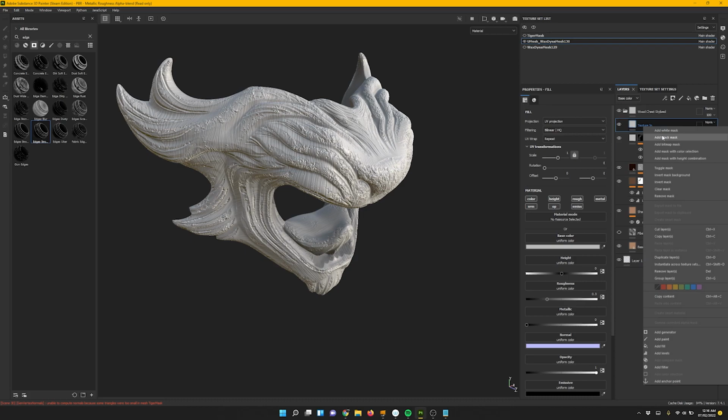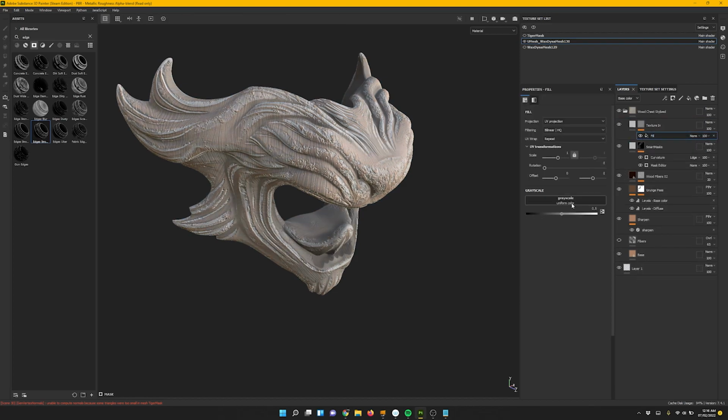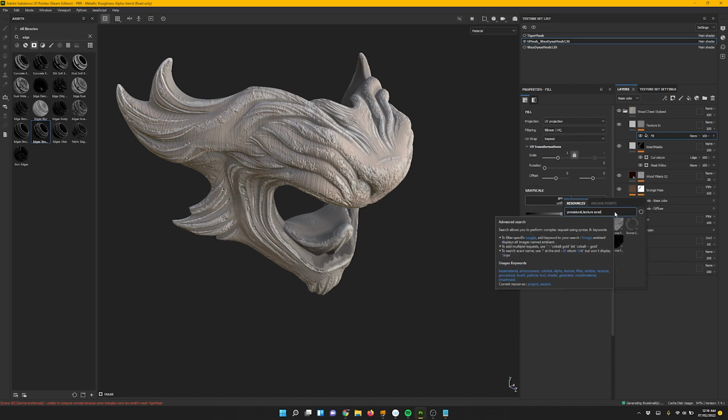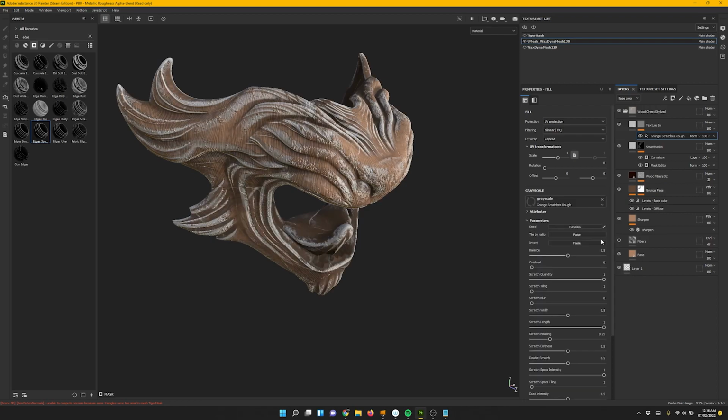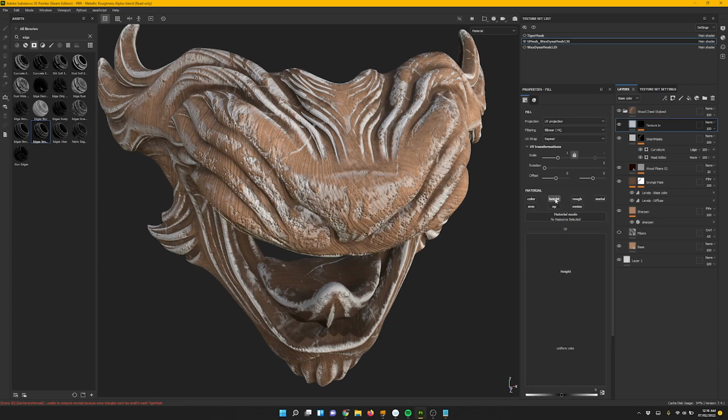So let's add another mask here, and this time we'll add a fill onto this mask. So we're going to grayscale, and then in the properties of that fill, we're going to grayscale into this. We're going to now look for a texture here, and then let's just look for a scratch. Yeah, something like that. And then let's alt click on height, so it isolates all the other channels just to this height. And then I'm going to add color.